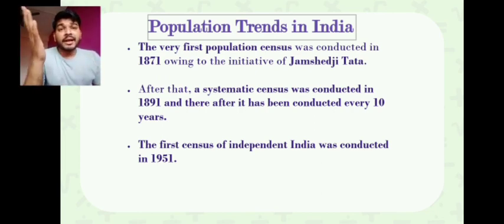Then we have seen there are different population trends: size of population, growth rate of population, death rate, birth rate, male to female ratio. All these things we are going to know under the trends of population.